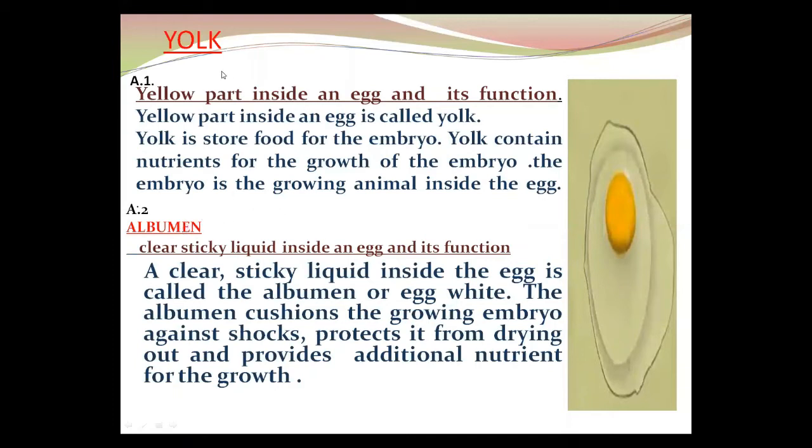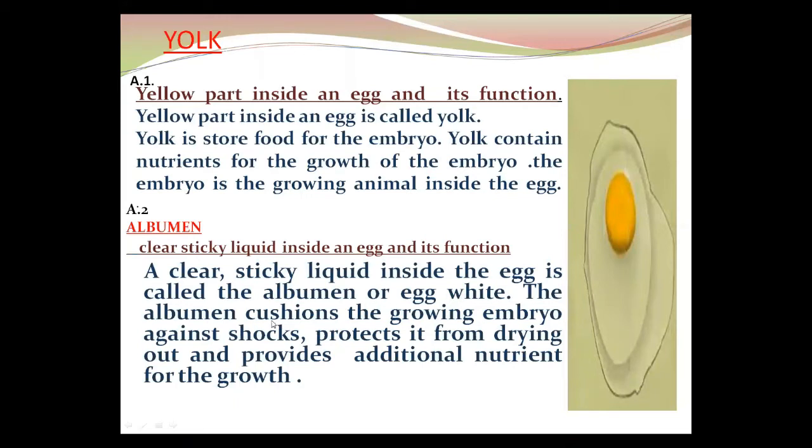Take the screenshot. Everyone take the screenshot of this slide because it's very important. Now the albumin: a clear, sticky liquid inside an egg, and its function. A clear sticky liquid inside the egg is called albumin or egg white. Okay, it is transparent but it is called egg white, but the scientific name is albumin.